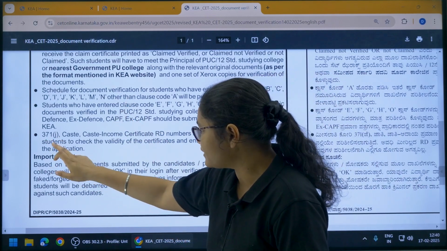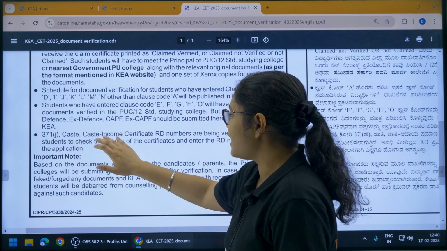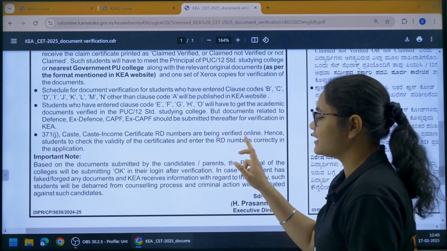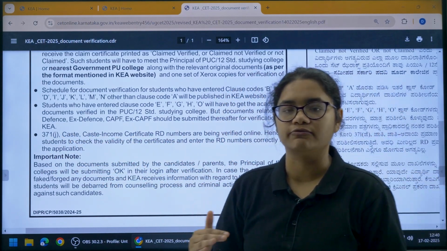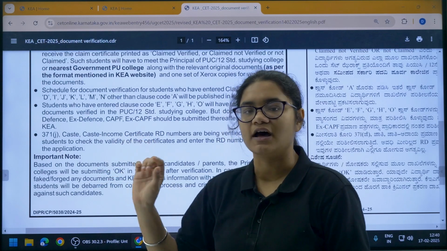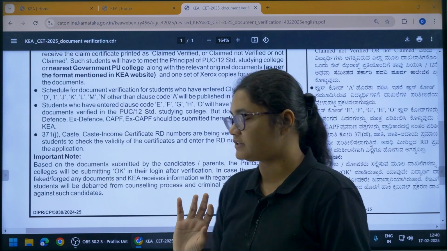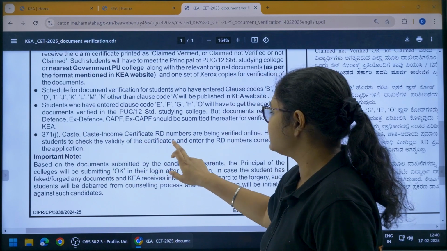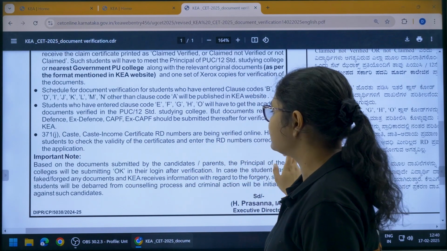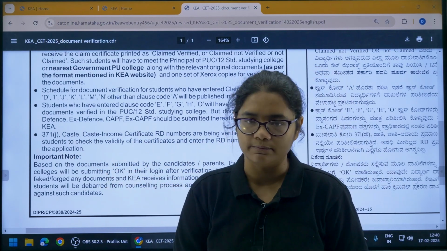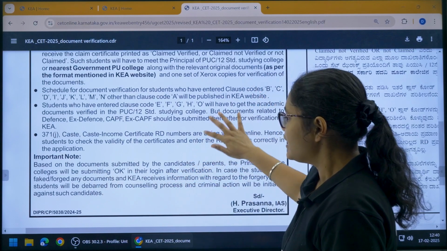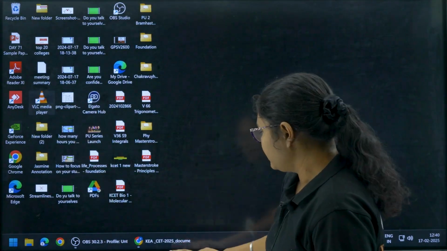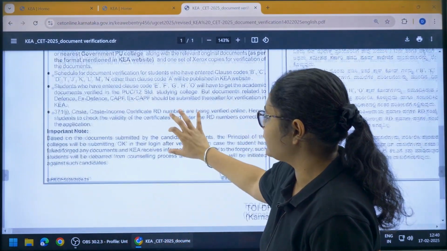Now 371J, caste and income certificate RD numbers are being verified online. So there is no offline verification for these certificates. Through the RD number the verification is taking place. Hence students should check the validity of the certificates and enter the RD numbers correctly in the application form. Clear? Okay. Now coming to the important note.